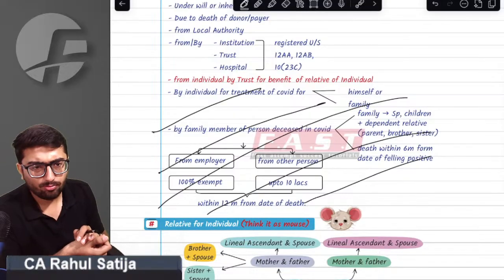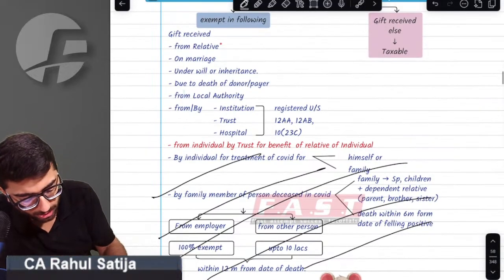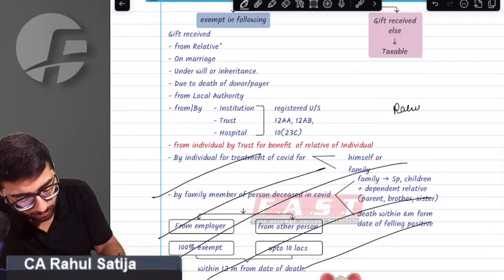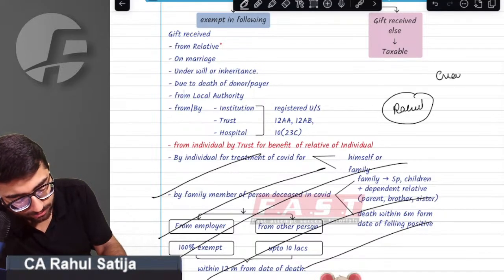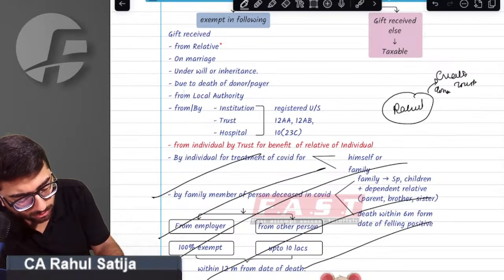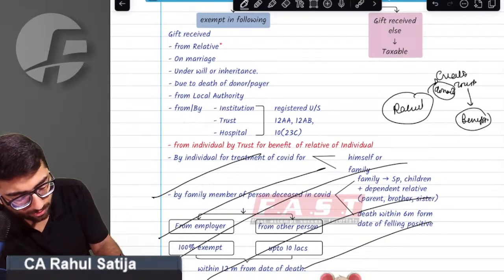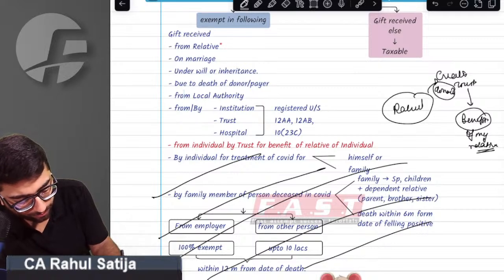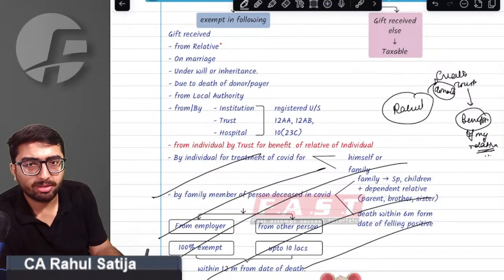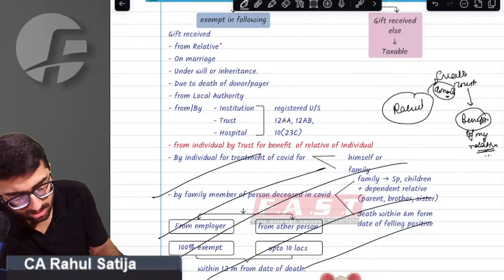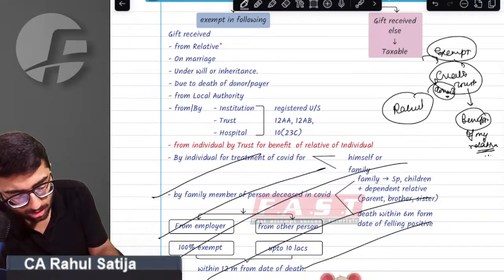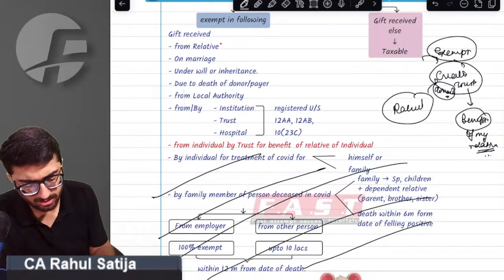Next, or I should say last point is, sir, for example, Rahul creates a trust, donates some money to it, and that trust is meant for the benefit of my relative. Then in that case, whatever money that has been received by the trust is exempt.